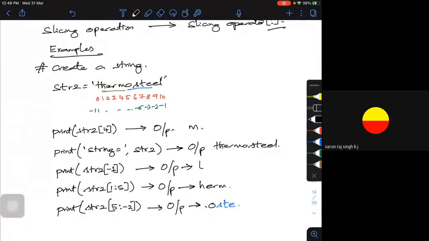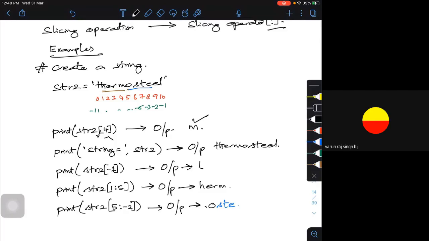If I want to print the fourth character of it, that means the M, I just go string and within my square bracket I put 4. What I get is M as the output, which is the fifth character: 0, 1, 2, 3, 4. So it's the fifth character.